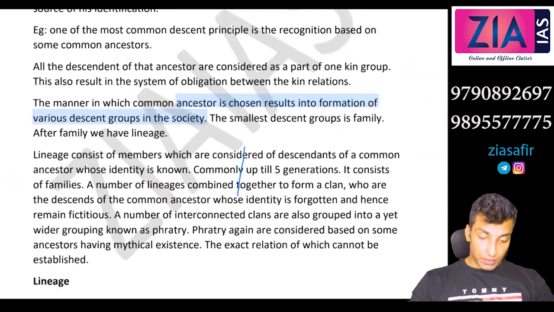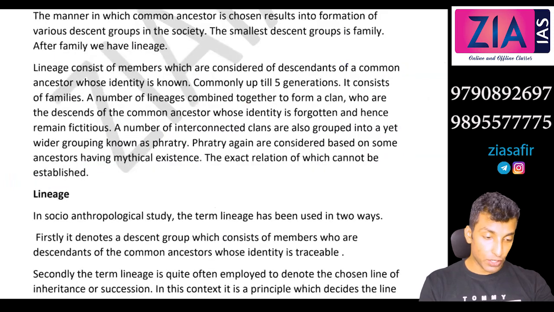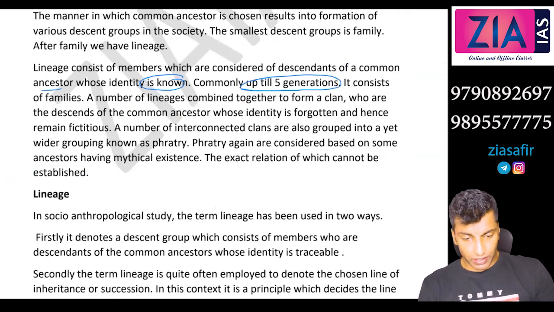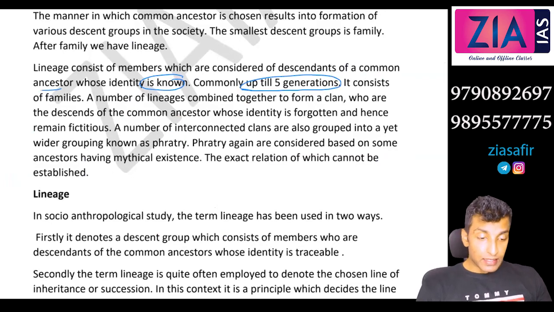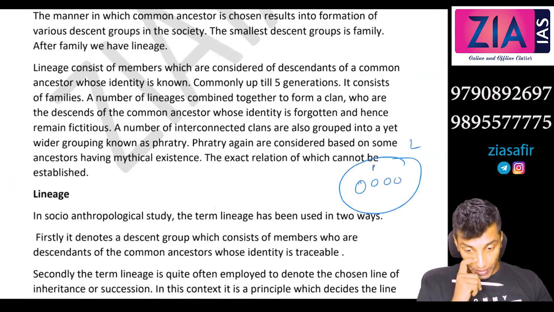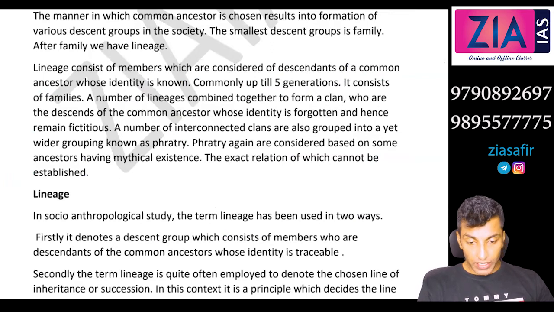Okay, lineage. Lineage consists of members who are considered descendants of a common ancestor whose identity is known, commonly up till 5 generations. It can be 4, it can be 3 also. It depends. It consists of families, as I have shown you. A number of families make a lineage. So all these are families. If you take 5 generations, that consists of a lot of families.